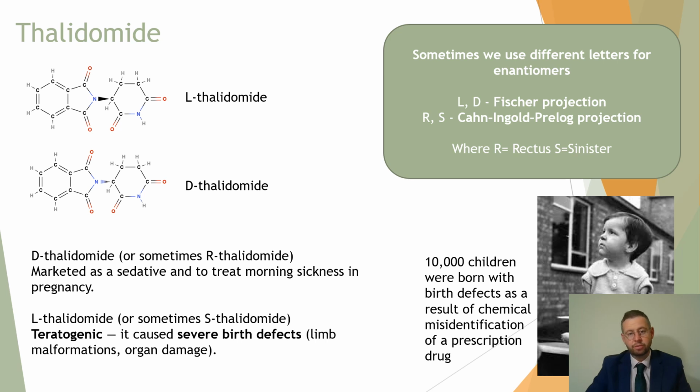10,000 children were born with severe birth defects as a result of not getting this right. That's more children born with birth defects than from both of the atomic bombs and all of the radioactive leaks that have occurred in human history, from this one medical mistake. And so there we have it. You don't need to know the details of thalidomide, but it is very important for us to remember that one optical isomer may be very different from the other, and we should pay very close attention whenever we see a carbon with 4 different groups attached to it.